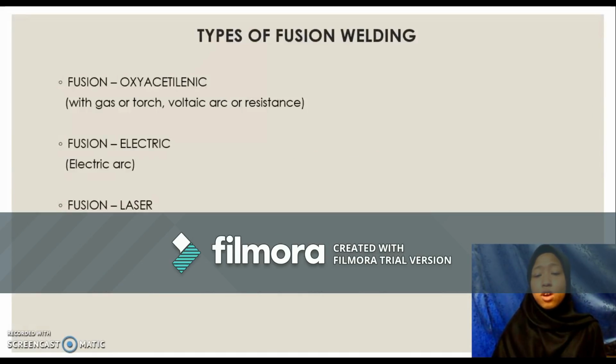Okay, there are three types of fusion welding. Firstly is fusion using oxyacetylene gas or torch, voltaic arc, or resistance. The second one is fusion that uses electric, that is electric arc, and the third one is laser fusion.